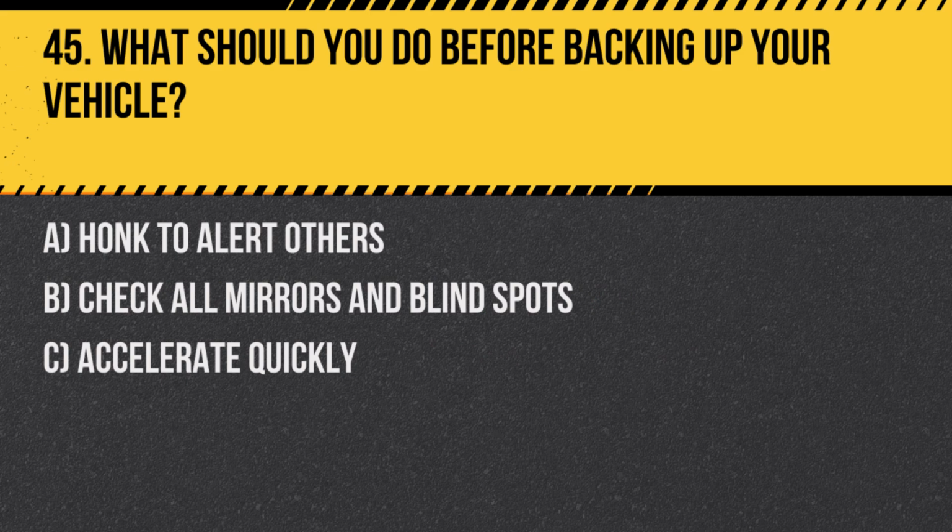Question 45. What should you do before backing up your vehicle? A. Honk to alert others. B. Check all mirrors and blind spots. C. Accelerate quickly. Answer: B. Check all mirrors and blind spots. Ensuring the area is clear before moving in reverse is crucial for safety.